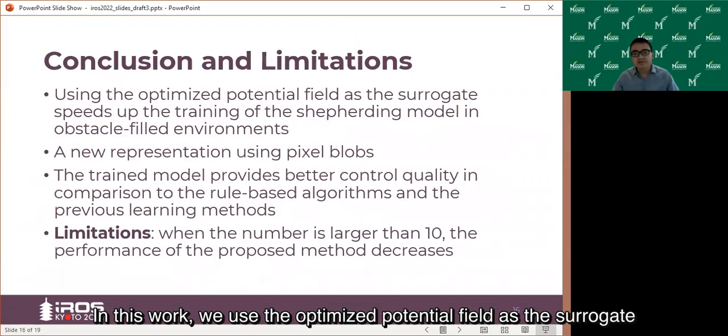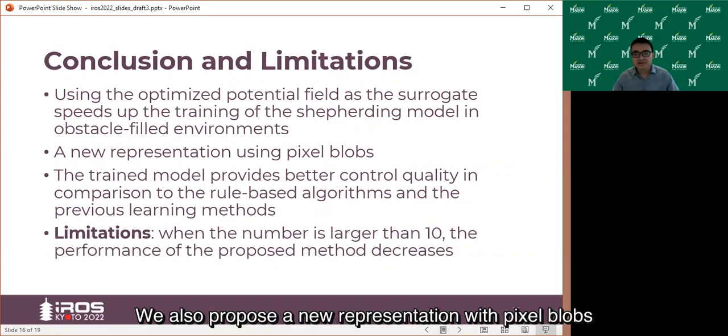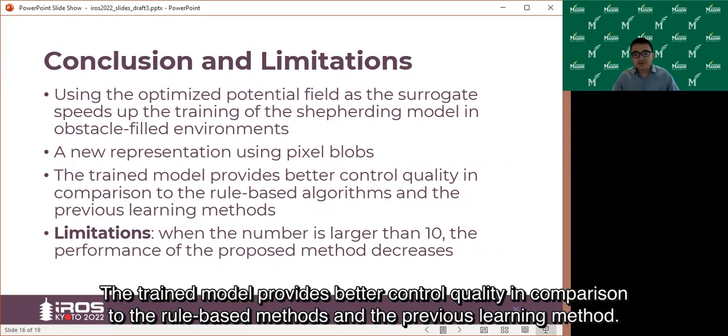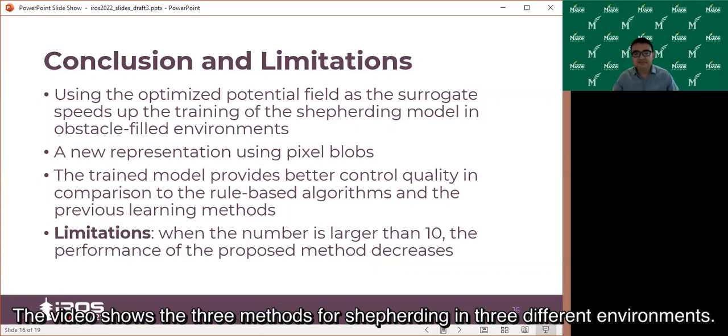In this work, we optimize the potential field as the surrogate to speed up the training of the shepherding model in obstacle field environments. We also propose a new representation with pixel blobs. The trained model provides better control quality in comparison to the rule-based method and the previous learning method. There are some limitations in this work. When the number of sheep is larger than 10, the performance decreases.